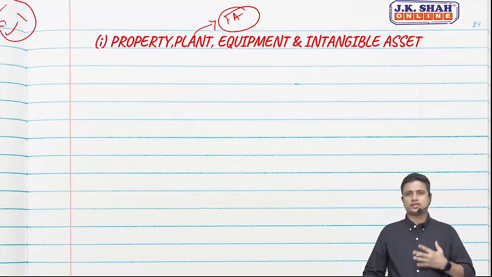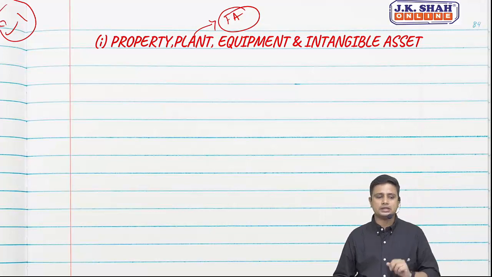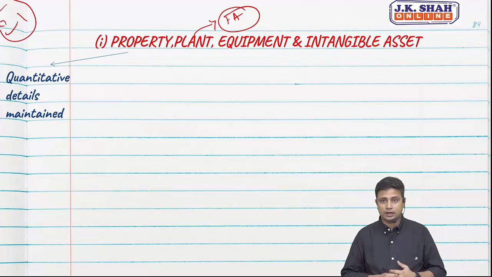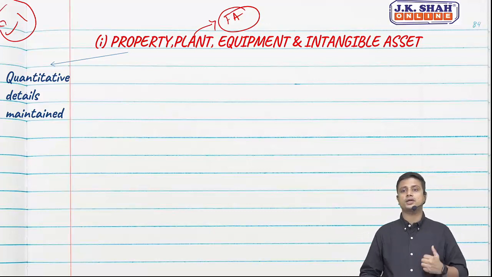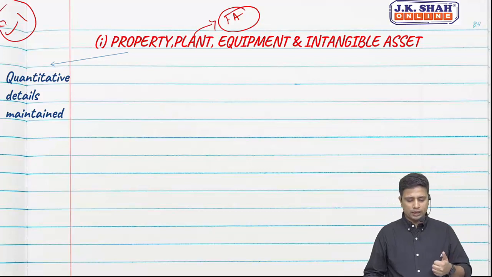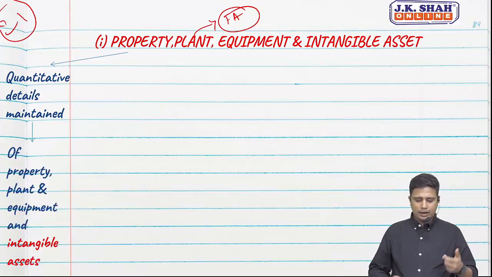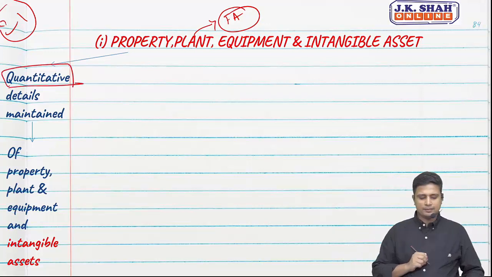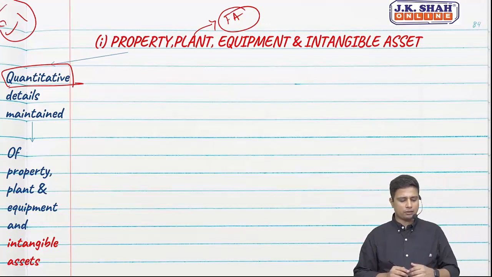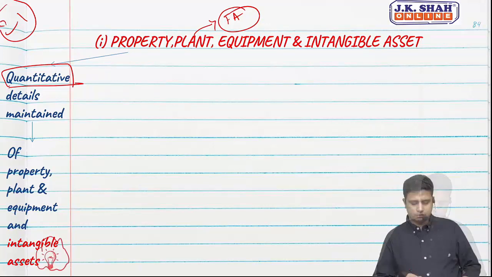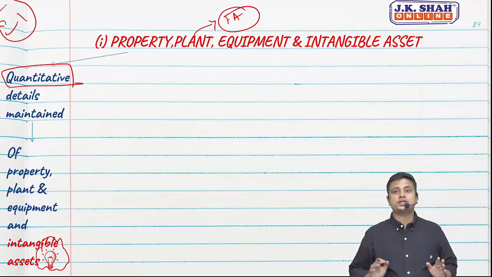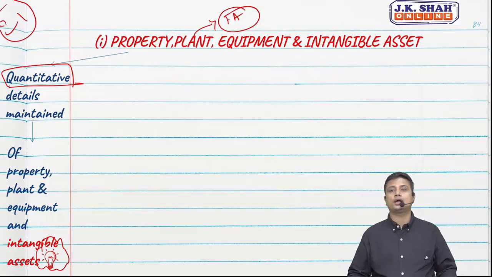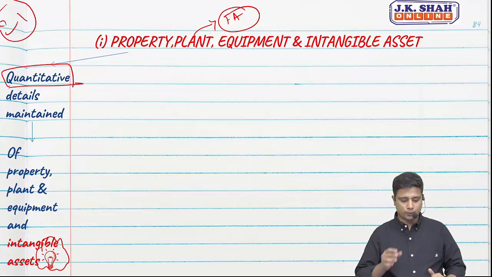So in case of fixed asset, they want us to report on 5 things. How many things? 5 things. Firstly, they want to know whether quantitative details are maintained. Quantitative details of what? Property, plant, equipment and intangible assets. They are keen on knowing the quantitative details of property, plant and equipment as well as intangible assets. In the case of intangible assets, CARO 2016 was silent. CARO 2020 is also asking us to report on intangible assets. So this is a new provision.